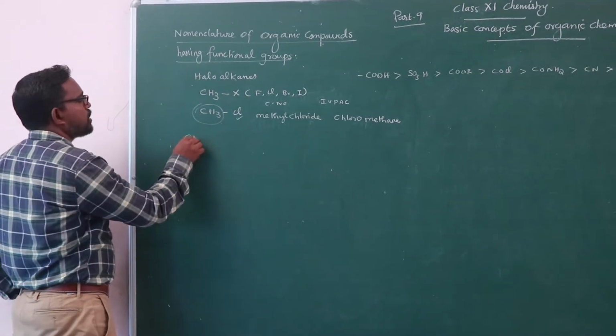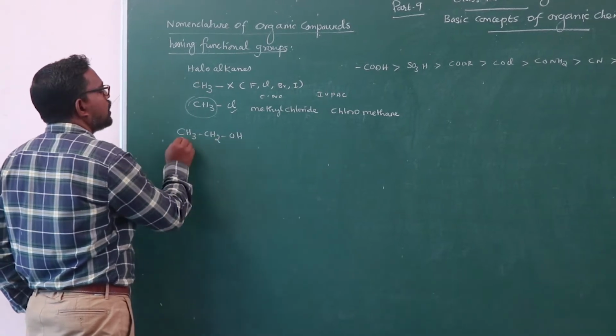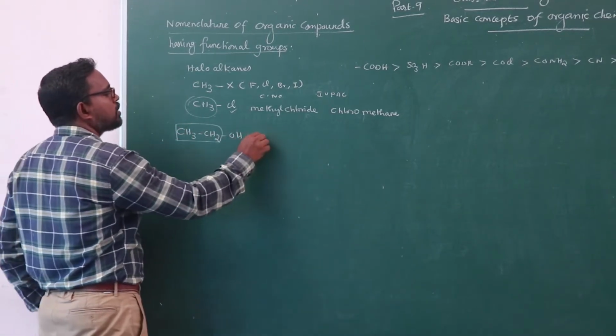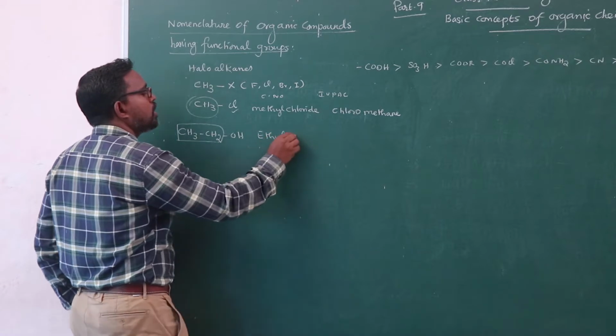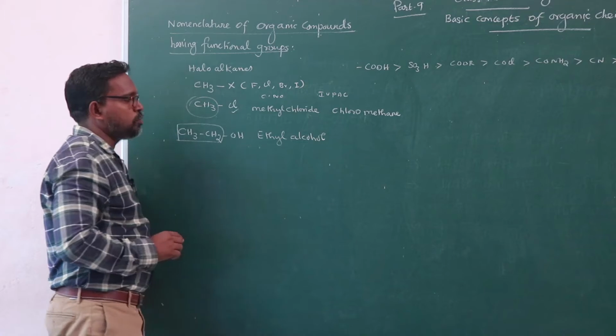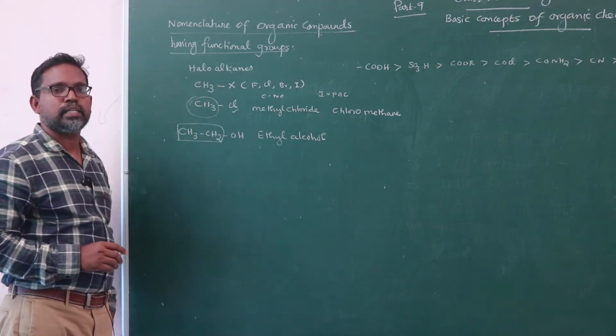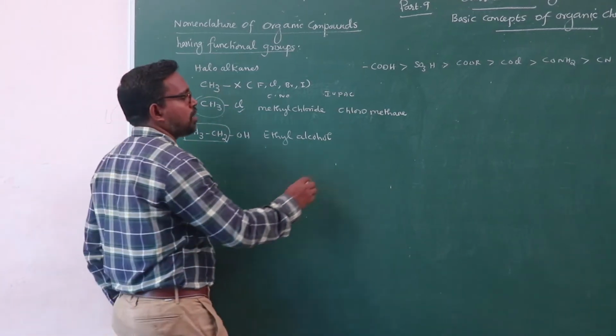Suppose OH as the functional group, CH3CH2OH. This is the ethyl group, ethyl alcohol. What is the IUPAC name of ethyl alcohol? From alkane, the terminal letter E is replaced by OL.